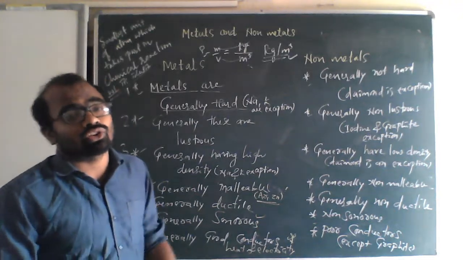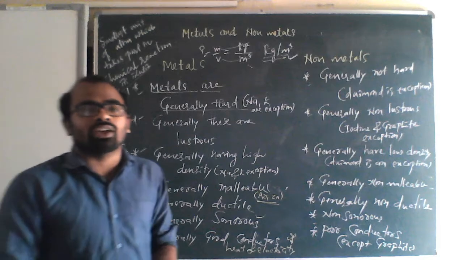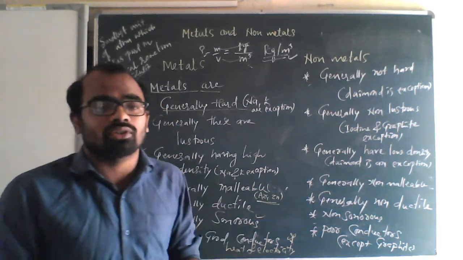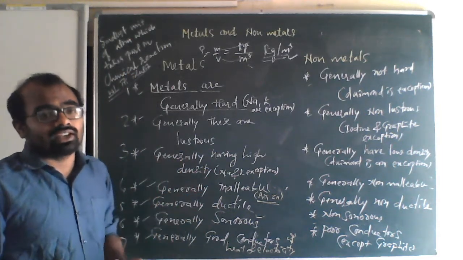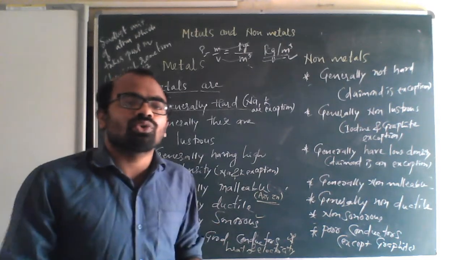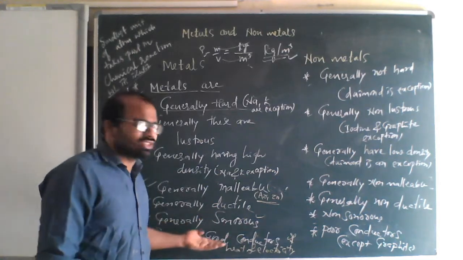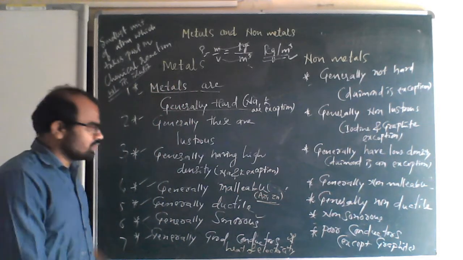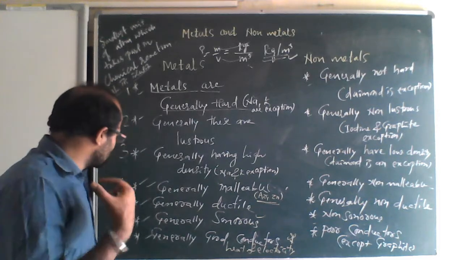We cannot use non-metals for making wire for the flow of electricity, because they do not allow the electric current to pass through them. They are insulators, poor conductors of heat and electricity. Generally, metals are sonorous: when beaten, they produce ringing-like sounds, which we call the sonorous property. Non-metals are non-sonorous. Even if you beat those materials, you cannot get a ringing sound.